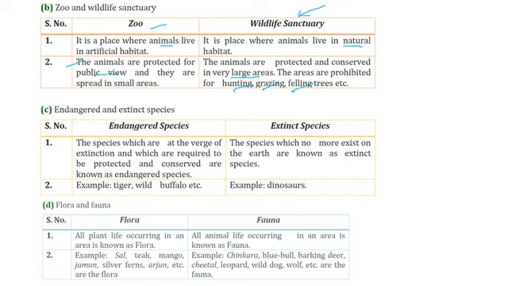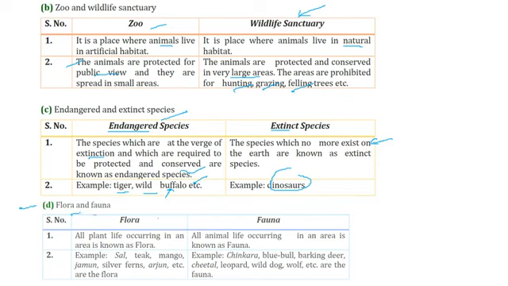Endangered and extinct species. Extinct means end. Endangered means approaching the end. So the species which are at the verge of extinction and which are required to be protected and conserved are known as endangered species. While the species which no more exist on the earth are known as extinct species, like the dinosaurs. Endangered species like tiger, wild buffalo, these animals are very few, you can count them, and they are very important for our food chain.